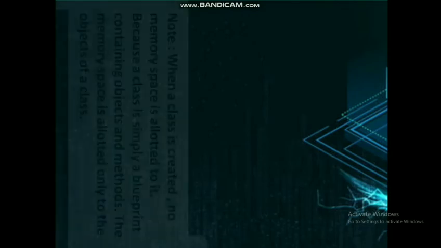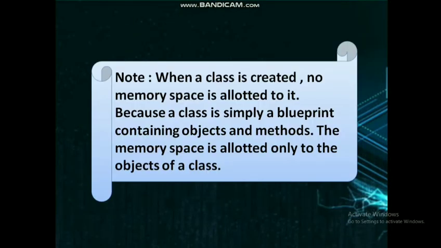To stress the memory allocation of classes and objects, here is a note repeating the same thing. Whenever a class is created, no memory space is allotted to it, because a class is simply a blueprint containing variables and methods. The memory space is allotted only to the objects of a class. So whenever an object is created, memory is allotted for that object. If there are two objects for a class, two separate memories will be allotted. If there are three objects, then three separate memories will be allotted.